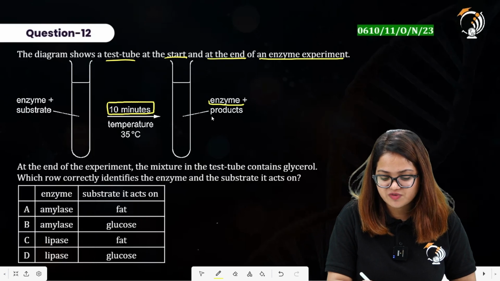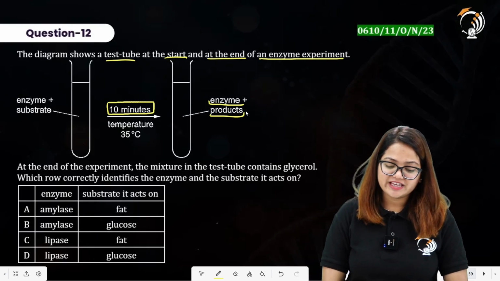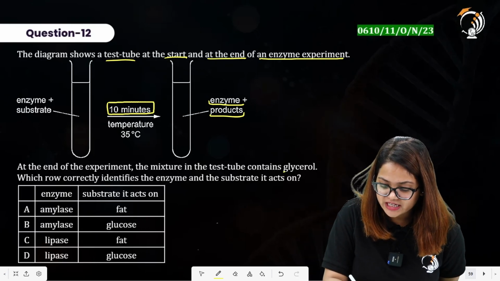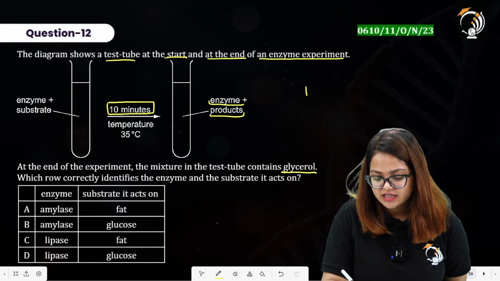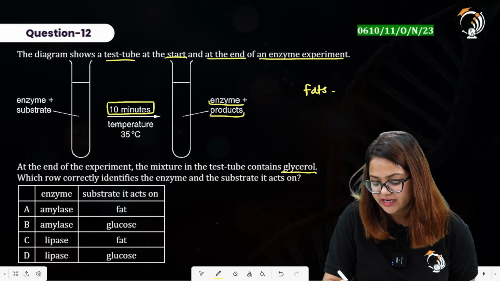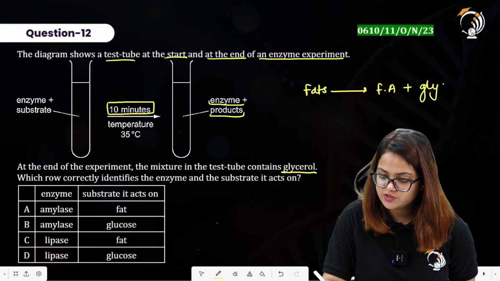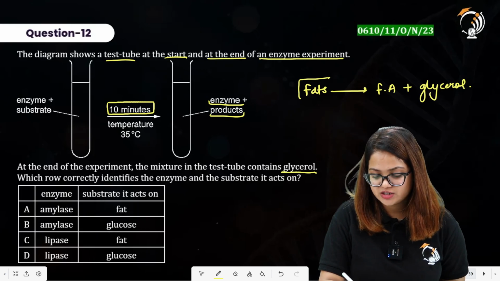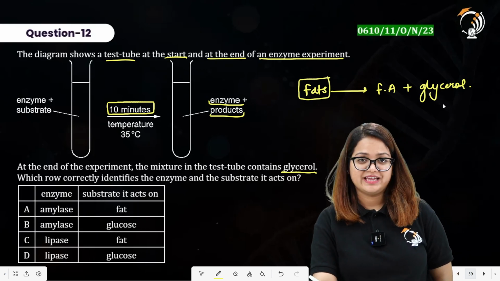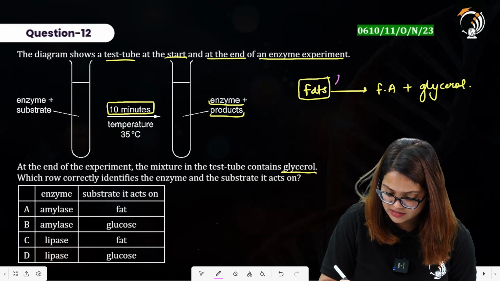So enzyme has formed the products over here on the right hand side of the tube. At the end of the experiment, the mixture in the test tube contains glycerol. Now, in the previous one shot, we had talked about the fats are made from fatty acids and glycerol. So basically, the enzyme must be acting upon fat to convert it into glycerol. And the enzyme that acts upon fat is the lipase.